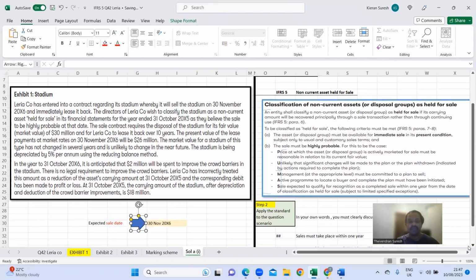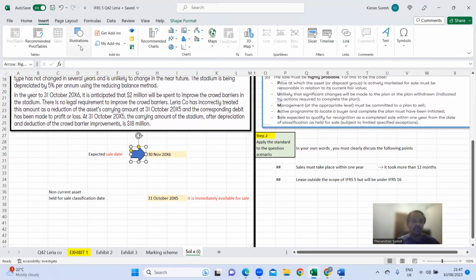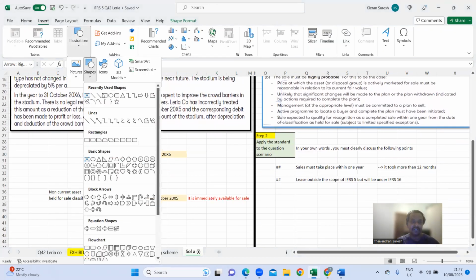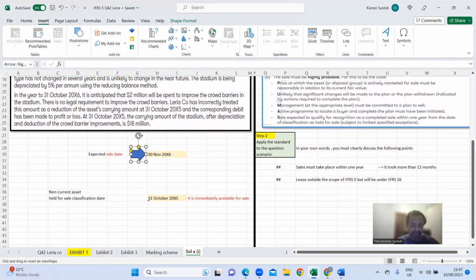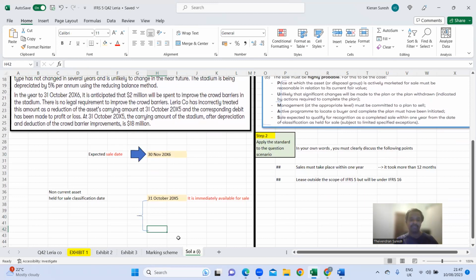Then we know for IFRS 5 to apply, the sale should take place within 1 year, right? Within 1 year, in the sense here, what's going to be the next period.